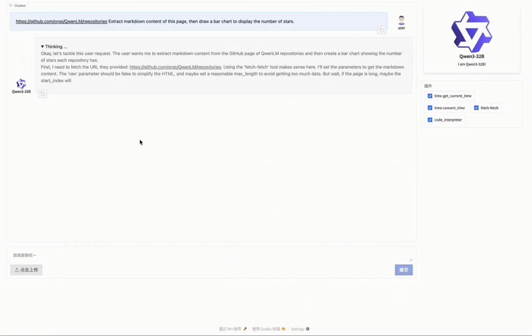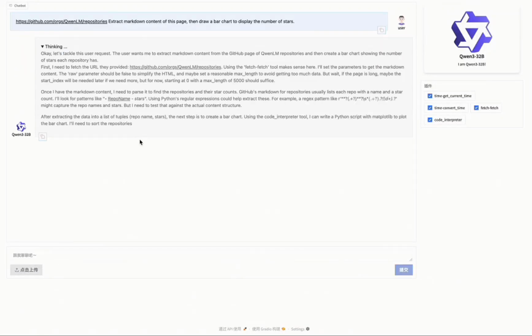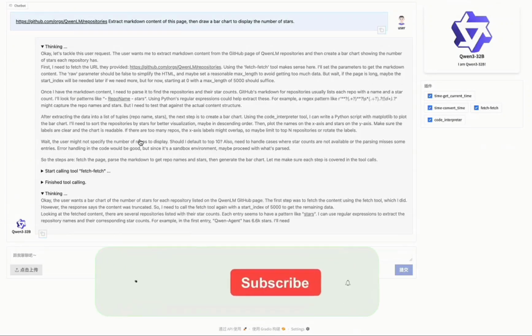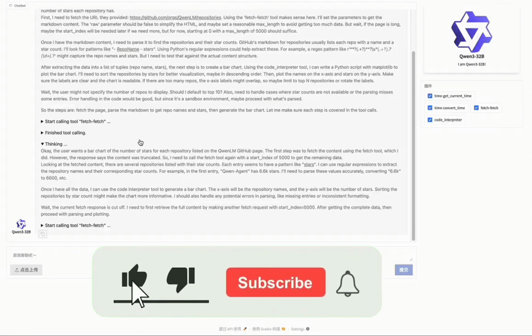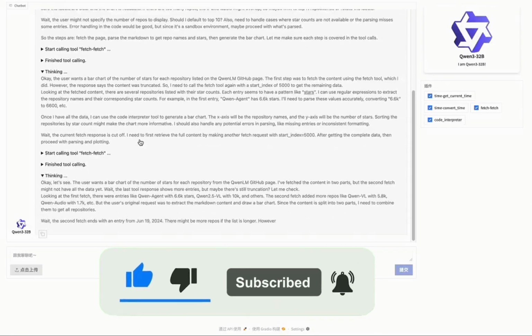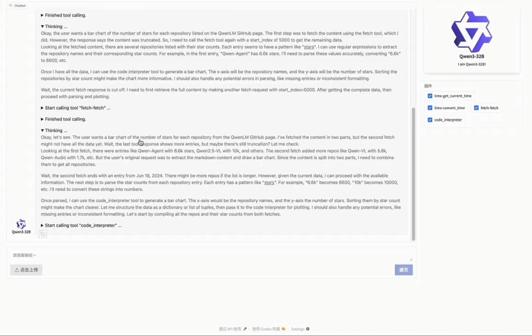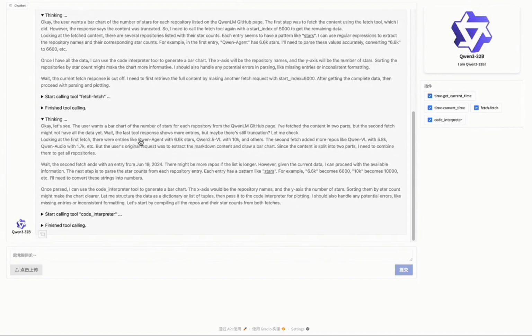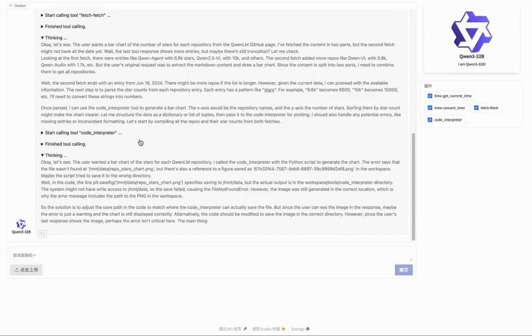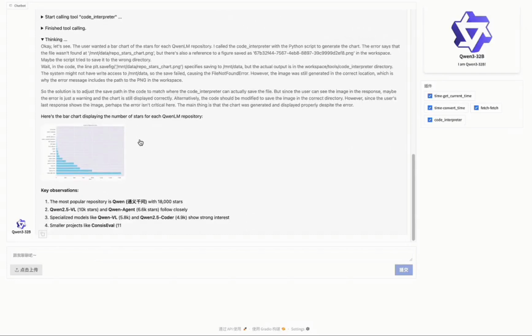Alibaba's Qwen has just dropped Qwen 3, and it's an absolute game changer. They say they released an open weight Qwen 3, our latest large language models, including 2 MOE models and 6 dense models, ranging from 0.6 billion to 235 billion. And just to clarify that, MOE stands for Mixture of Experts.